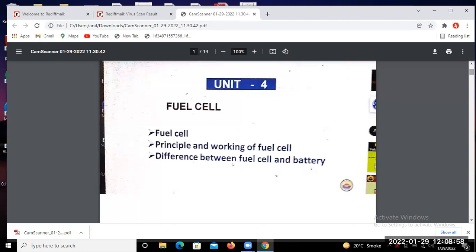Okay, so just try to see what is the fuel cell and how it works. Okay, so just try to elaborate in the class.